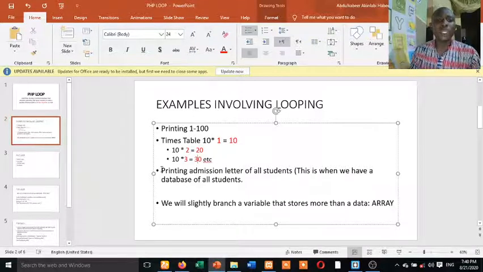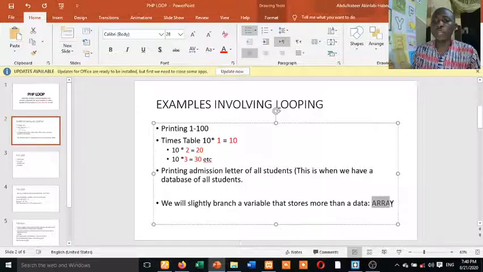Now let me take you to another level, and that is printing the admission letter of all students. Let's take for instance, we have several students in our database who have been admitted, and we want the admission letters to come out with different names. Probably we have saved the names inside a structure, probably a database. So that is why I'm going to brush through array today. So that's why I said we will slightly branch to a variable that stores more than one data.